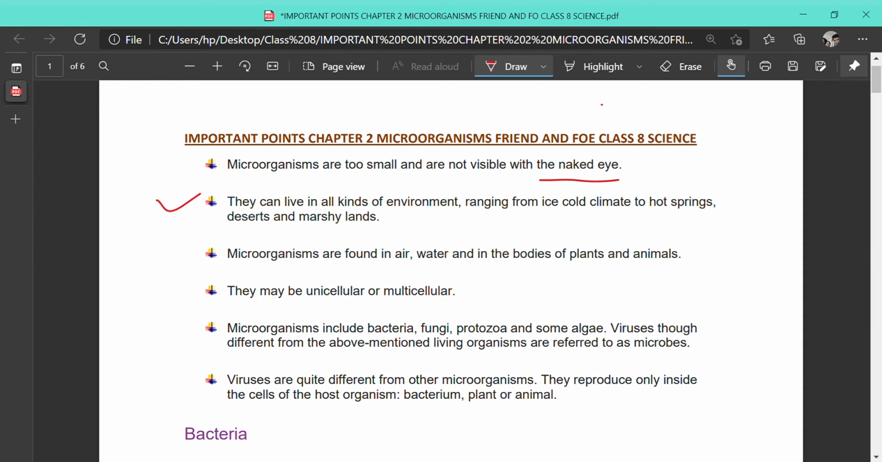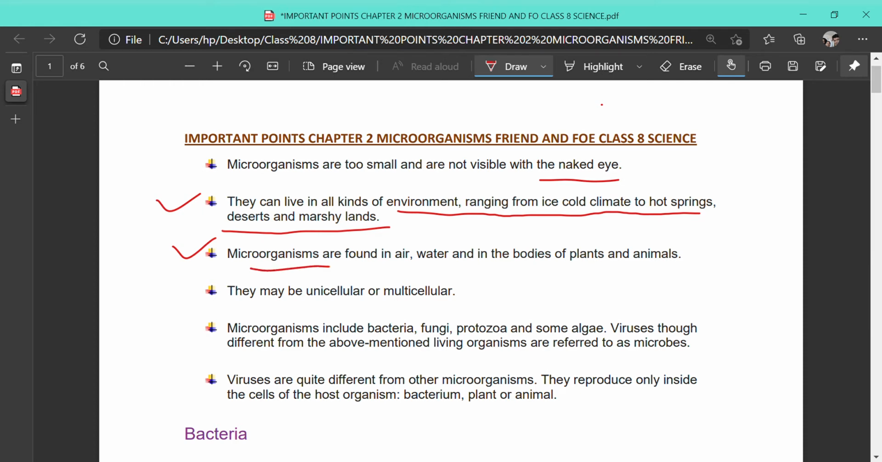These microorganisms live in all kinds of environment. They range from icy cold climates to hot springs, in the deserts, in the marshy lands. So in a line, we can say that microorganisms can exist in each and every condition. And they can survive in extreme conditions too, that is too much hot or too much cold.